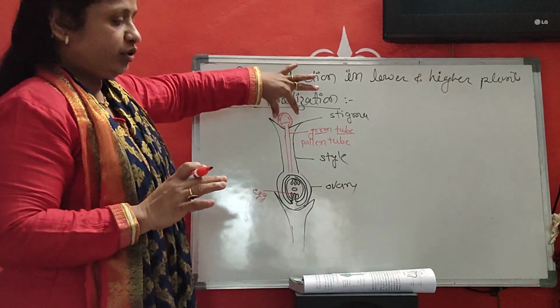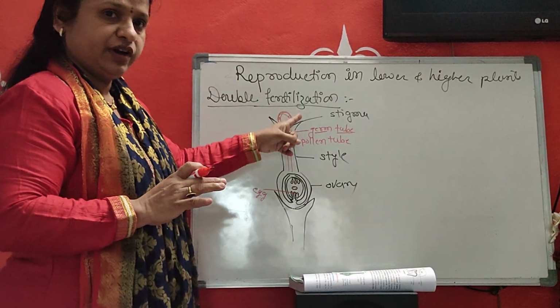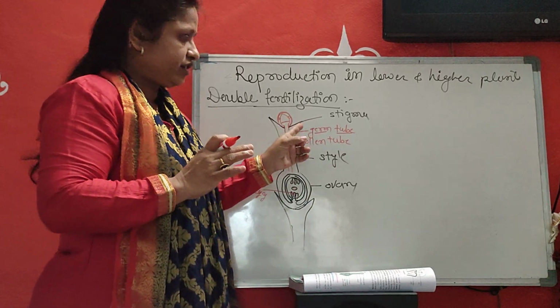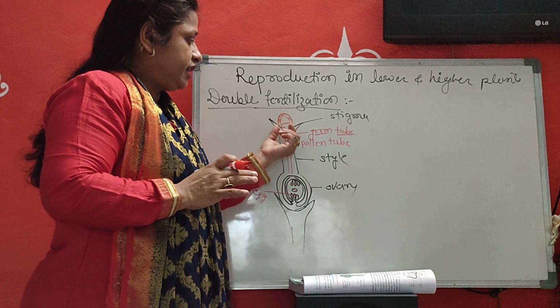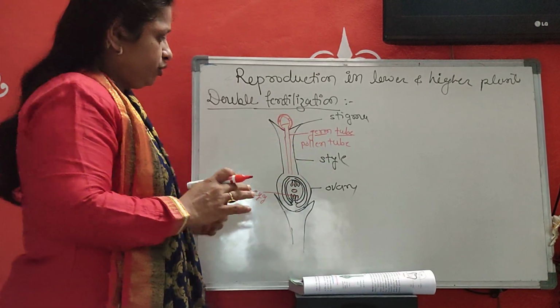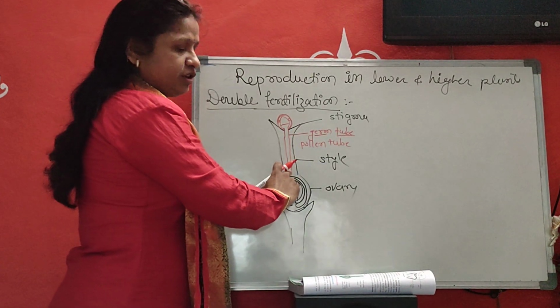The pollen grain falls on the stigma, then it absorbs a sugary substance, so that through the germ pore a pollen tube emerges. This pollen tube enters the style.